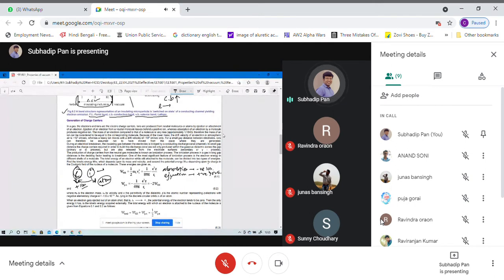Okay, so what do these two particular equations mean? W of KE and W of pot. W of KE means, whenever the electron flows across these electrodes, what is the work done due to the kinetic energy?